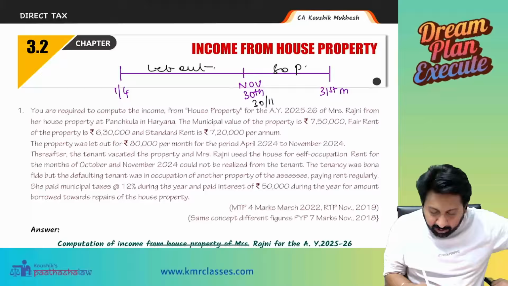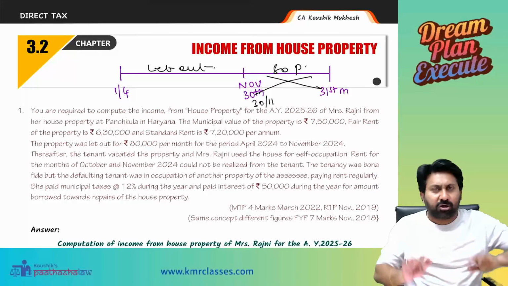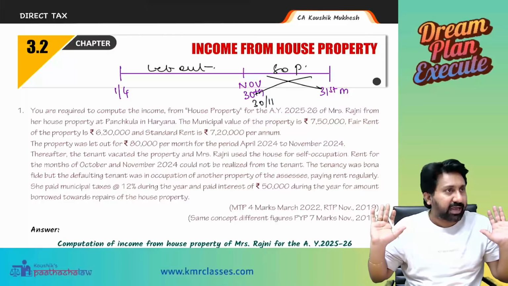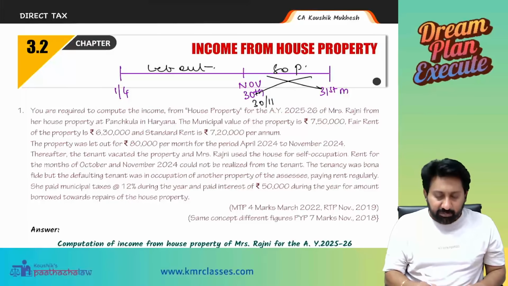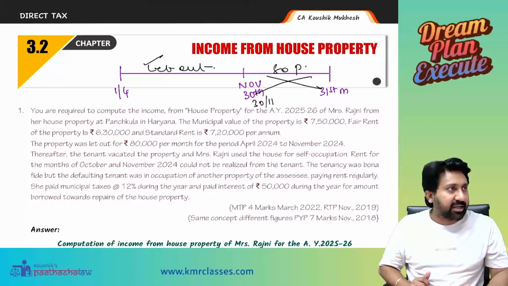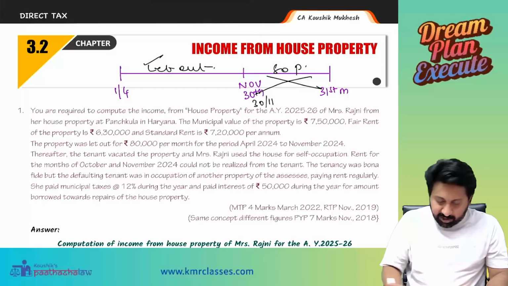It is let out property, so you cannot treat it as a self-occupied property. So one concept is closed. There is no question of self-occupancy in this question. Correct? Yes, sir. The only thing that will be available is calculations on the basis of let out. Correct? Yes, sir. Okay. Now listen carefully.